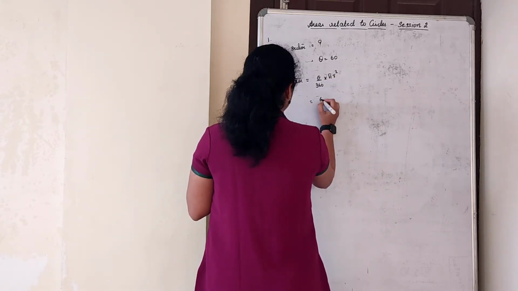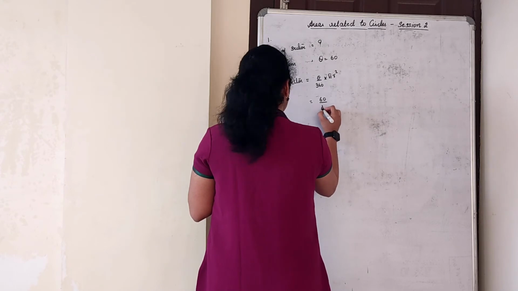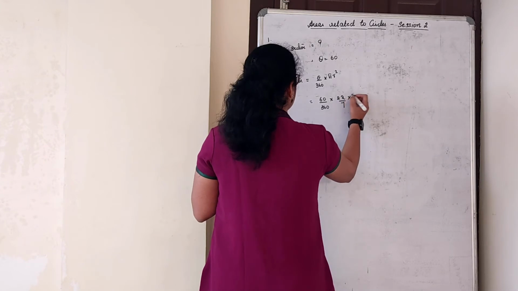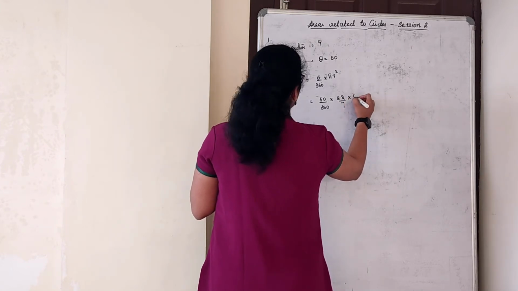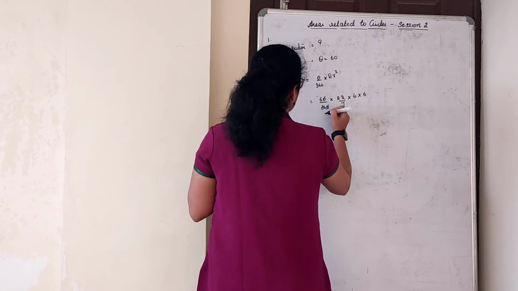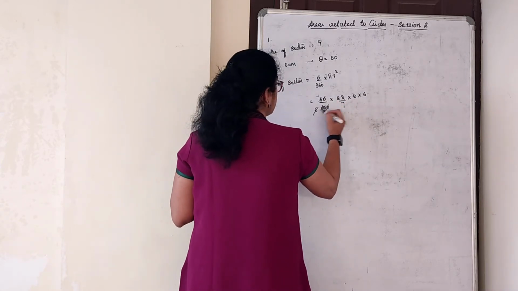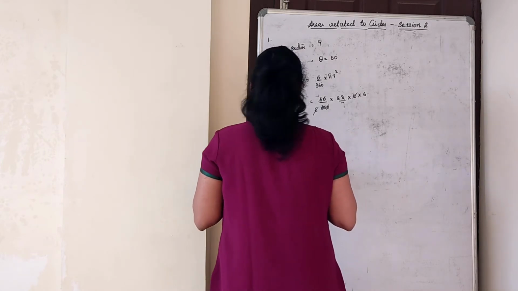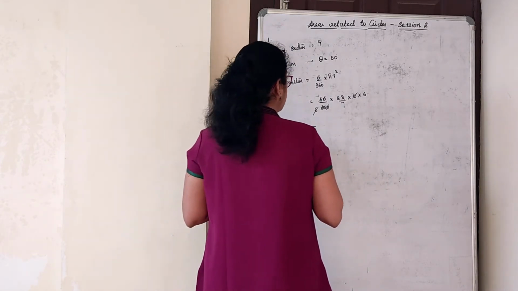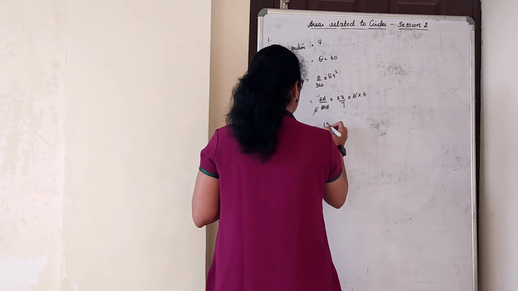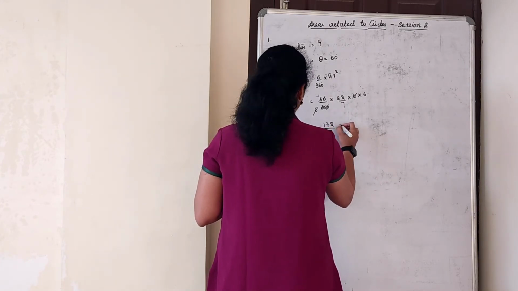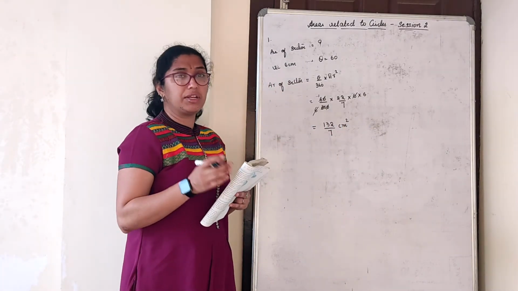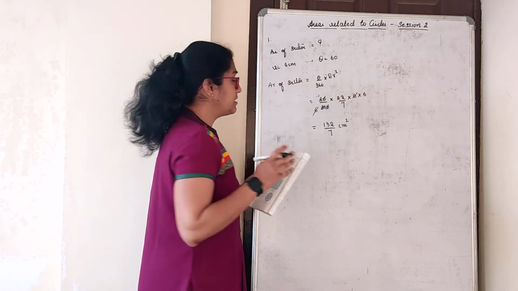into pi r square, 60 upon 360 into 22 by 7 into 6 into 6. 0 and 0, 6 ones are 6, 6 are 6 and 6 will get cancelled. Then there is nothing to get cancelled here. One good thing here is you can keep the final answer in terms of fraction. 132 by 7 centimeter square is the answer. You can keep it as it is. You need not divide further or keep it in decimal. Okay.